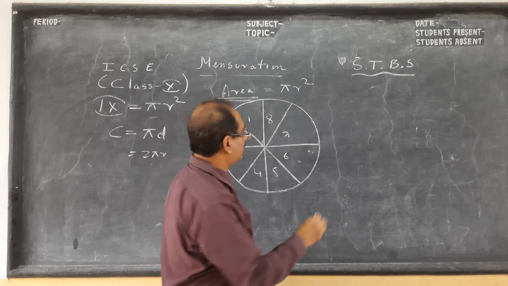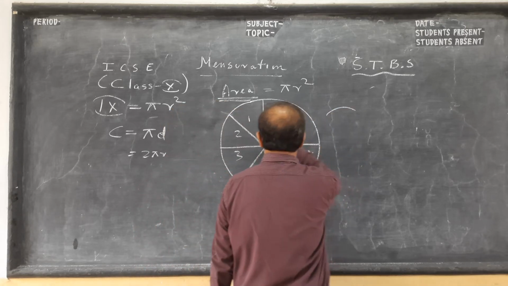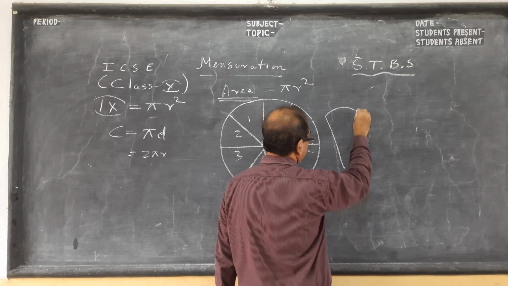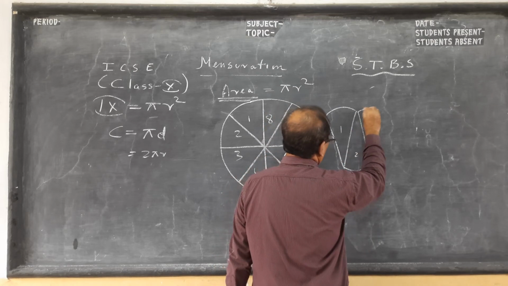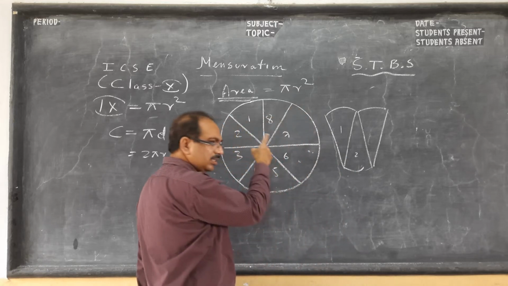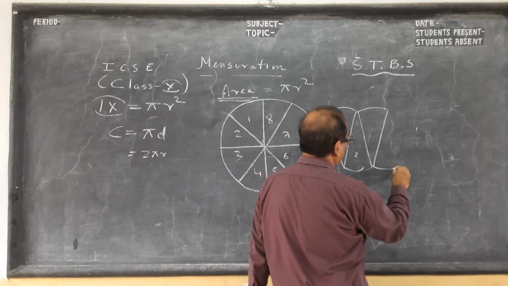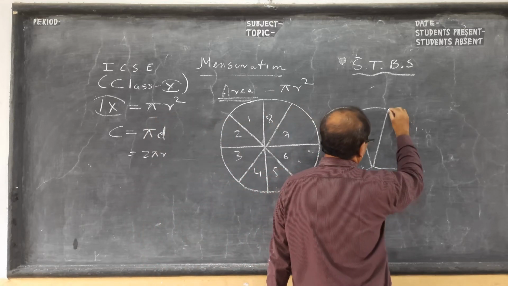Now these sectors, children, I arrange like this. 1 I put like this. 2 I put like this. The smaller the size of the sector, when you put them together, it will look like a rectangle.